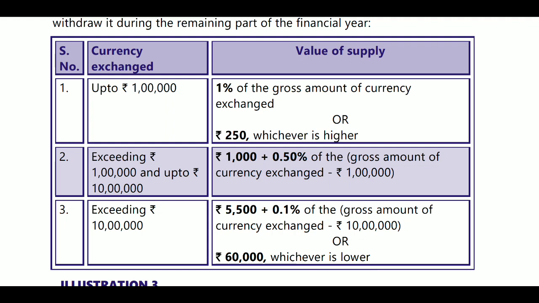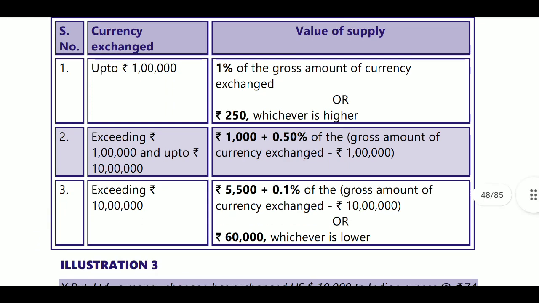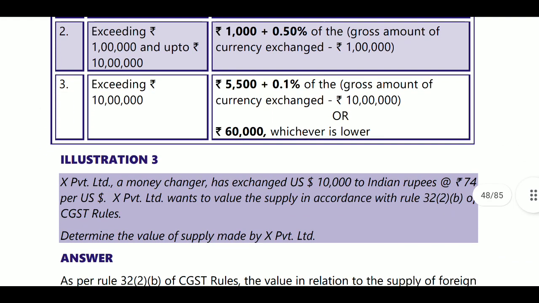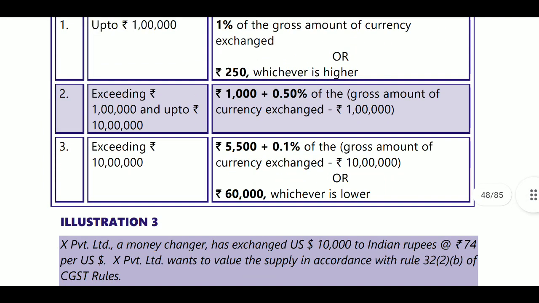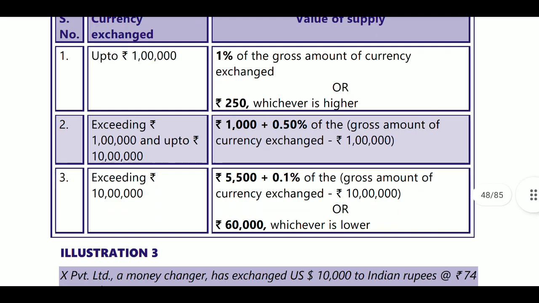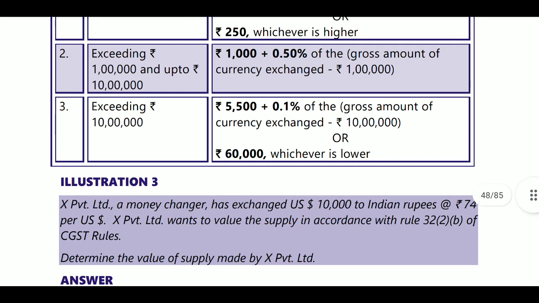Next, exceeding 1 lakh and up to 10 lakhs. If you are dealing in more than 1 lakh, say you exchanged 8 lakh rupees, then for up to 1 lakh it is 1000, and for the remaining 7 lakhs it is 0.5%. Next, exceeding 10 lakhs: up to 10 lakhs it will be 5500, and for the amount exceeding 10 lakhs it will be 0.1% or 60,000, whichever is lower will be considered. In the first case, whichever is higher will be considered, and in the last, whichever is lower will be considered.